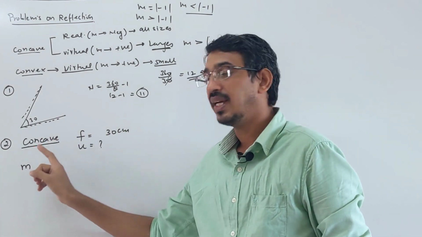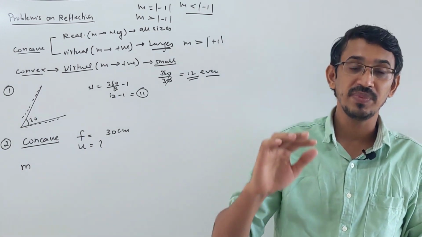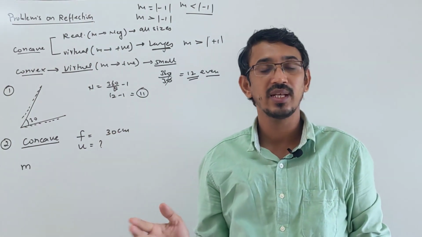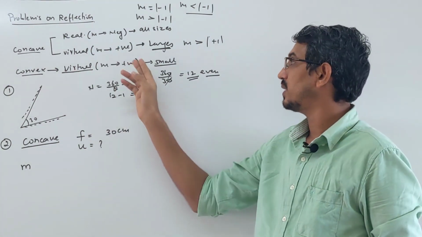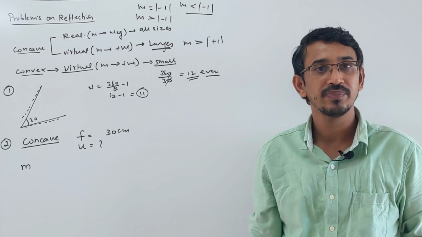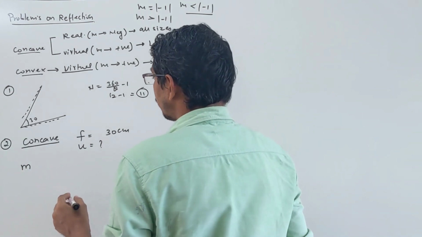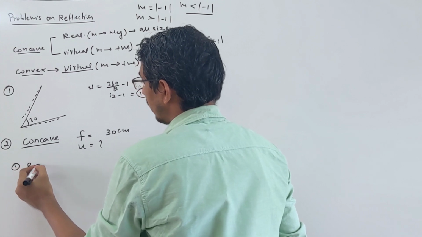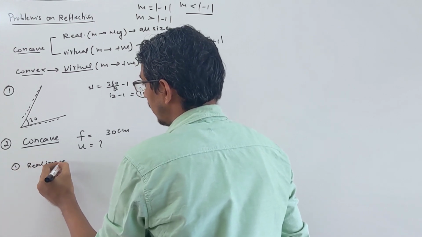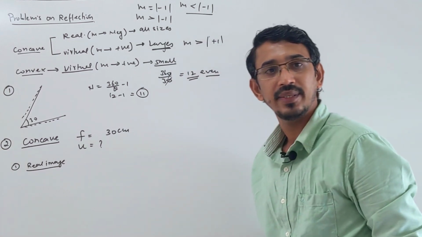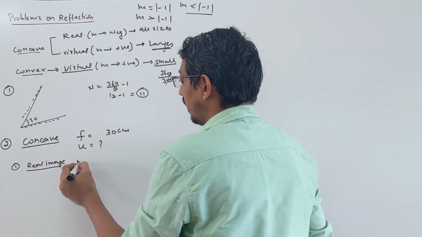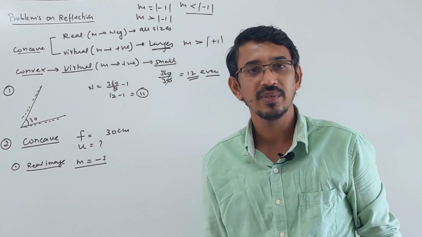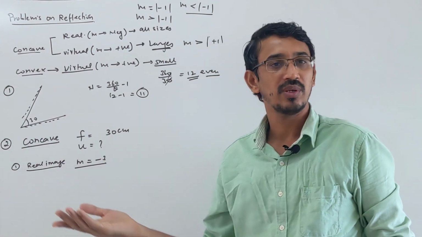Because it is a concave mirror and they said the image is 3 times, meaning bigger than the object, there are two possibilities. Either it makes a real image, and then also it can be 3 times, or a virtual image, and then also it can be 3 times. So let's do it one by one. First I am writing case 1. Suppose it makes a real image. Then your magnification m will be -3. Real means magnification is negative, and it is already given as 3 times the object size.